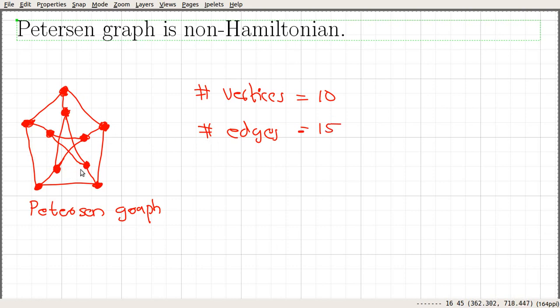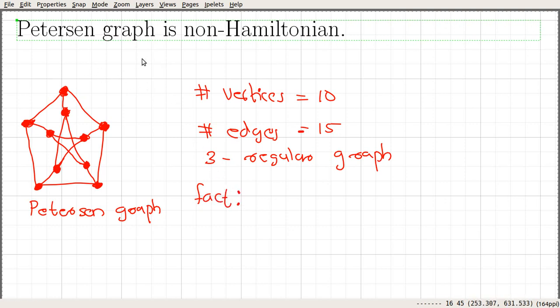So you can count that here. And again we can see that this graph is a 3-regular graph. If you look into the degree of each vertex, it is 3. So it is a 3-regular graph.